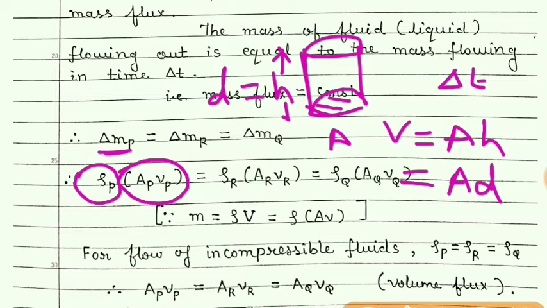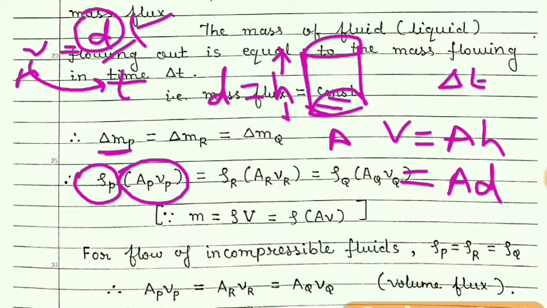Now we know that velocity is distance upon time. So distance d is equal to velocity into time. Remember, distance d is equal to velocity into time. So we can write this as area and d as velocity into time interval.